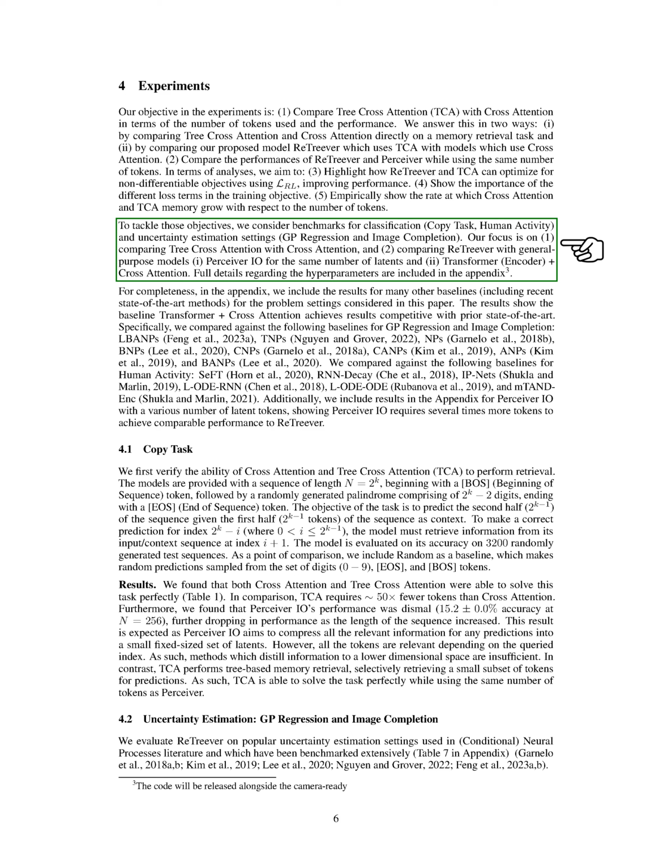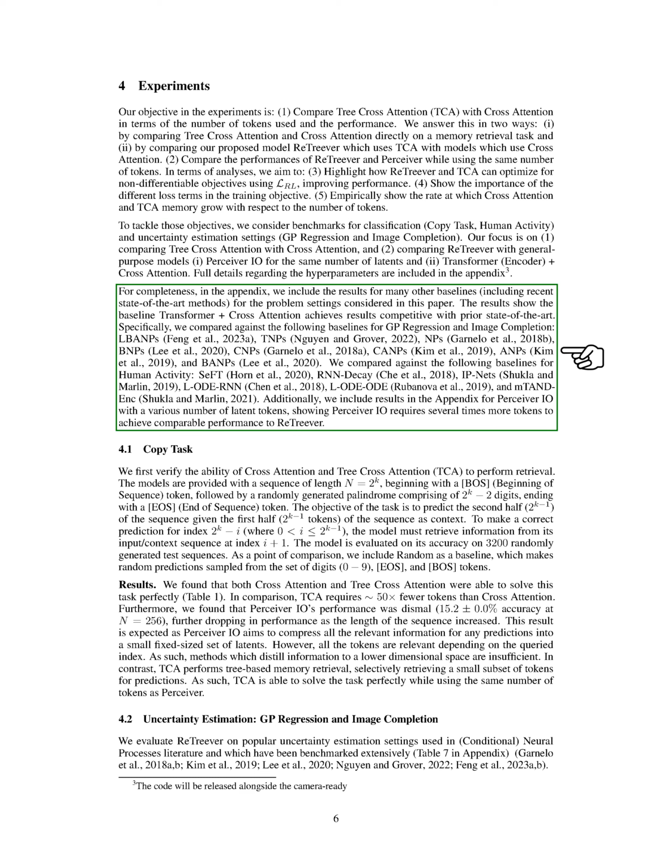The benchmarks for these objectives are classification tasks like copy task and human activity, and uncertainty estimation settings like GP regression and image completion. The focus is on comparing TCA with cross-attention, and comparing ReTreever with general-purpose models like Perceiver I/O for the same number of latents and transformer encoder plus cross-attention. The results show that the baseline transformer plus cross-attention achieves results competitive with prior state-of-the-art. The results also show that Perceiver I/O requires several times more tokens to achieve comparable performance to ReTreever.